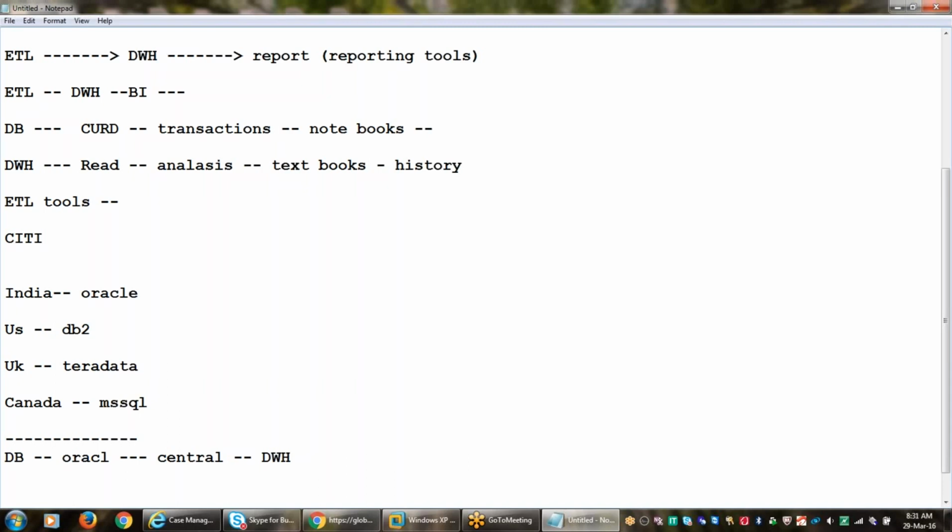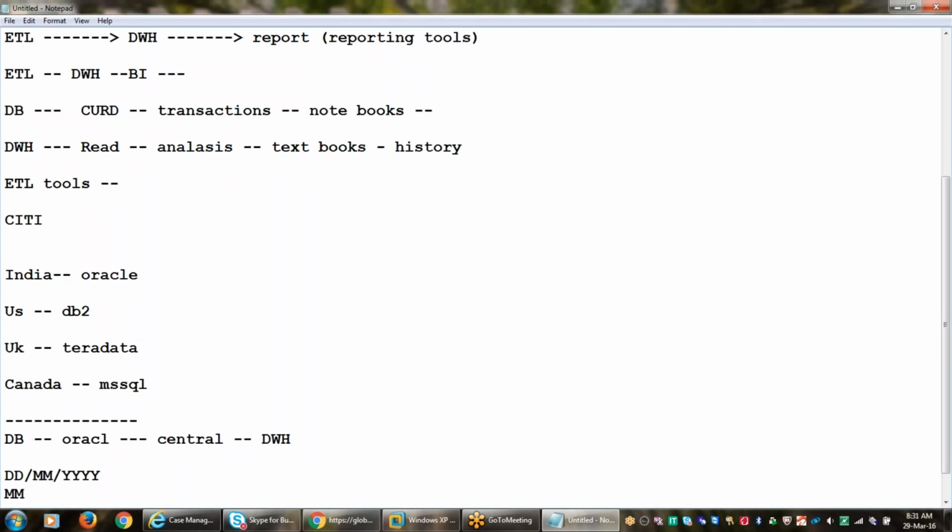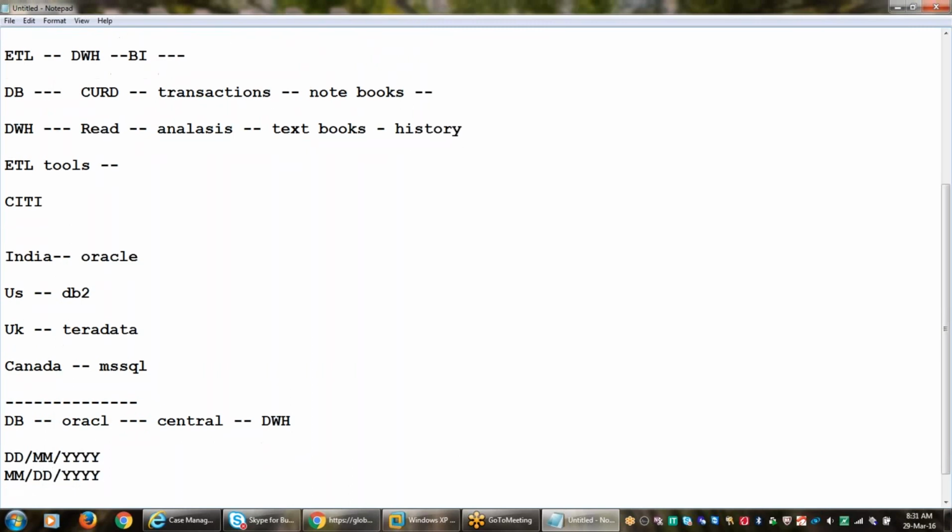At the same time, if you consider date formats, in some countries they will follow DD, MM, YYYY format, and some countries they will follow MM, DD, YYYY format, right? So these date formats are also different. So we need to put all these different formats in one proper format. Because of this reason, they will transform the data. They are transforming the existing data according to our required format. For that, we need to transform the data here.